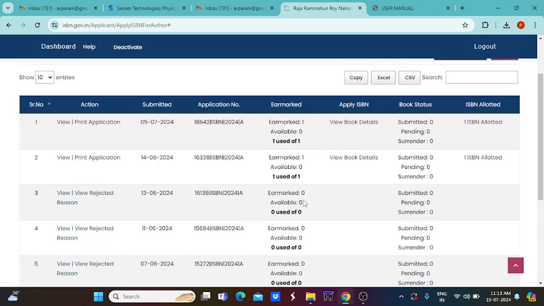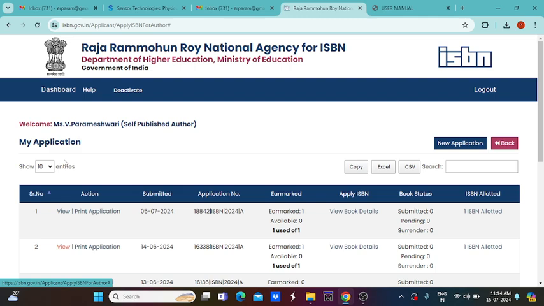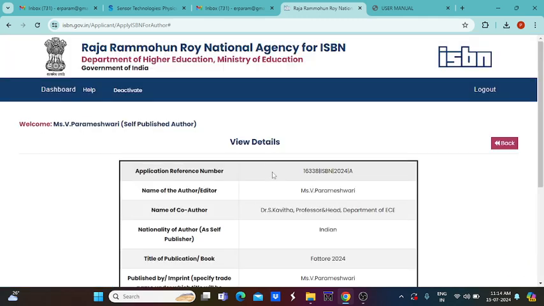So once the details are correct and everything is accepted by the ISBN, automatically here the earmarked 0, available 0, used 0, can be replaced by 1. For example, here the ISBN number is allotted for this particular application number. So here you can view what application I have given.